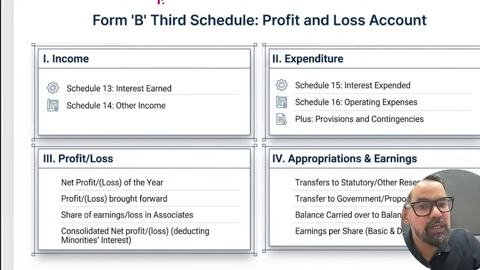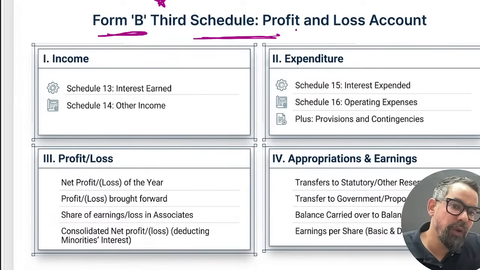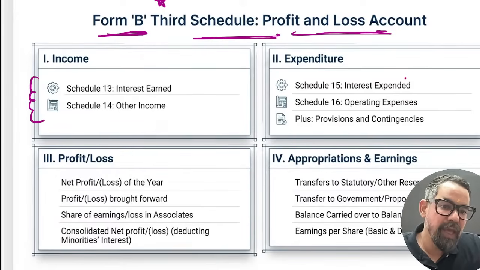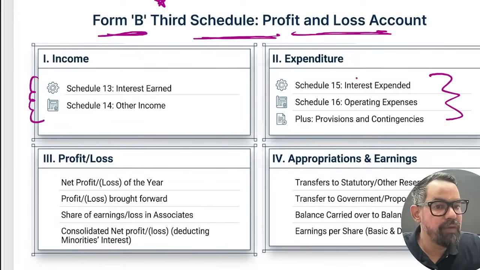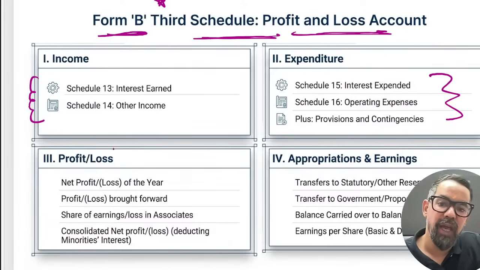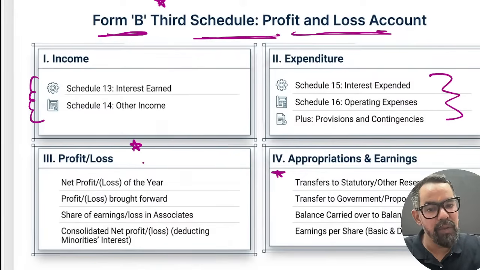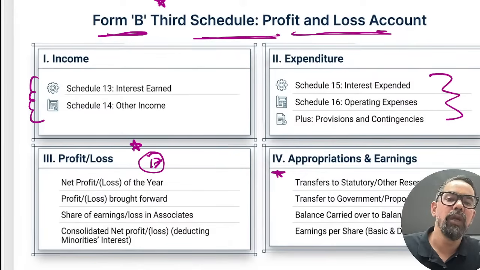So now this is your Form B, your third schedule, profit and loss account. So 13 and 14 income. Then we have your expenditure 15 and 16. Then we have profit and loss, and then appropriation account. That's then your 17, then 18 will come, your note to accounts.